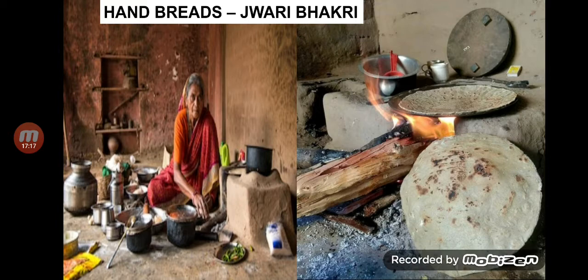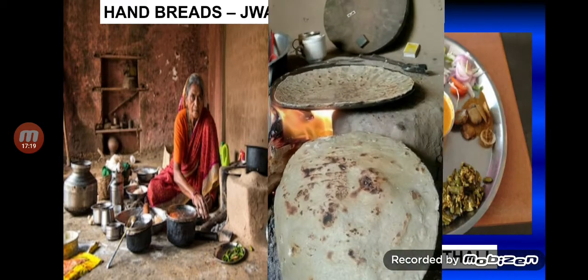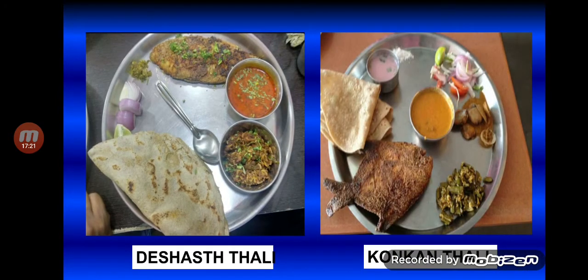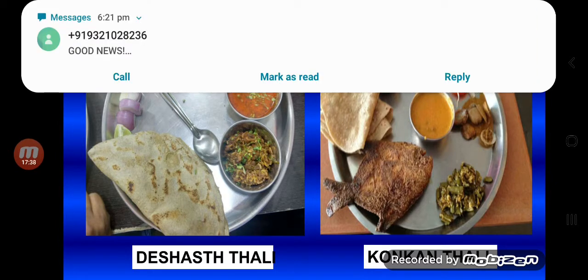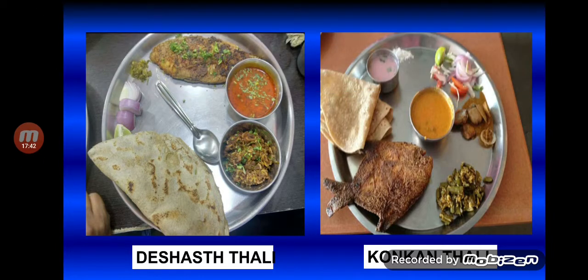Moving on to the thalis. Now you can see two different ones. I know it's a sumptuous meal, and your mouths must be really watering. This is a Deshastha thali on my left. Very simple. You can see bhakri over here. Some typical type of dry fish. I think that is called prawns, which are also called zawla in Marathi.